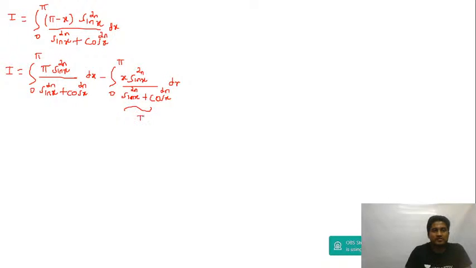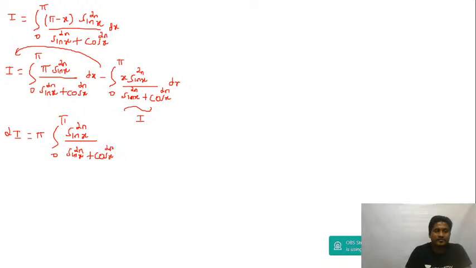Right, so this is I. If I shift it to the left side, this will be 2I. 2I is equal to pi, a constant, out, integral 0 to pi of sin x to the power of 2n upon sin x to the power of 2n plus cos x to the power of 2n dx.